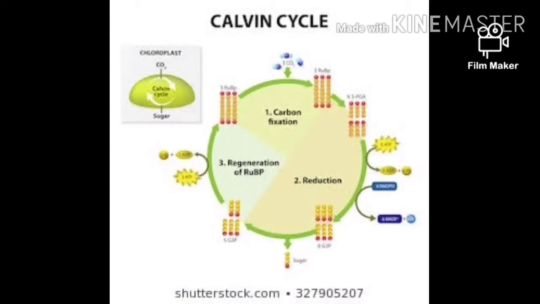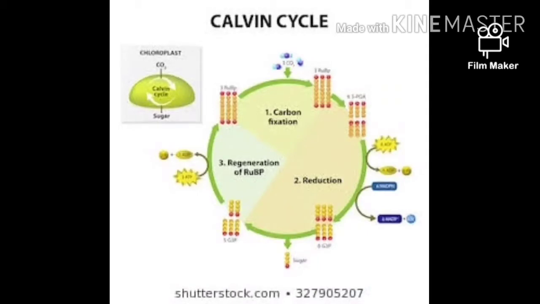So these 2 molecules of G3P move into the cytosol and there produce the glucose molecule, and the remaining 10 G3Ps are involved in the regeneration of RuBP, which is the third and final stage of the Calvin cycle. Like this, in the reduction phase, for 6 CO2, 12 ATPs and 12 NADPH+H+ are utilized to produce 12 molecules of G3P. Out of these 12 G3Ps, 10 are involved in the regeneration.